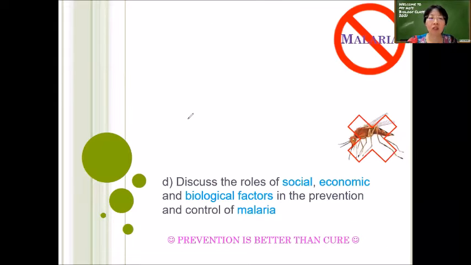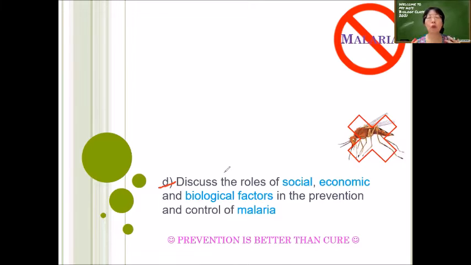The malaria parasite. So this is a very important section of every infectious disease that you're going to learn. That means you need to discuss the roles of social, economic, and biological factors in the prevention and control of malaria. That means when we want to prevent or control this disease, we need to focus on the society, what the people can do. We need to focus on the economy. Do we have enough money to provide this kind of preventive as well as control measures to our society?